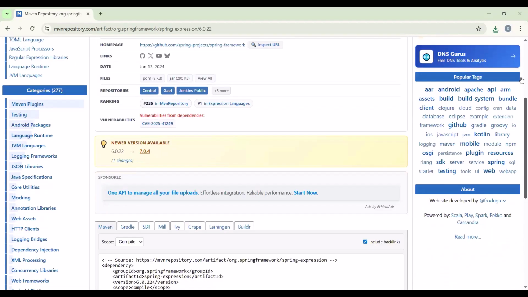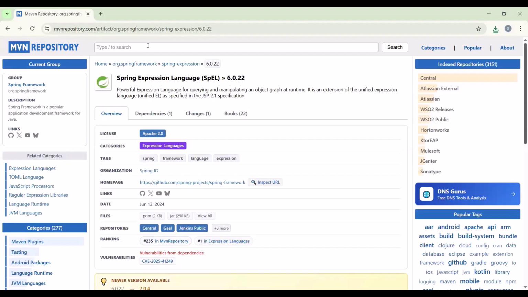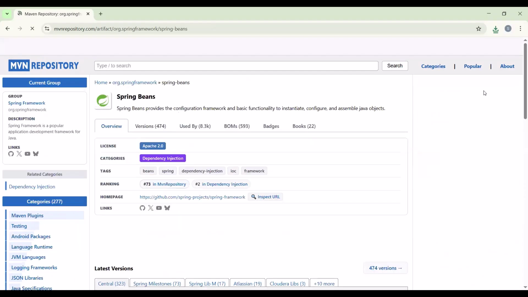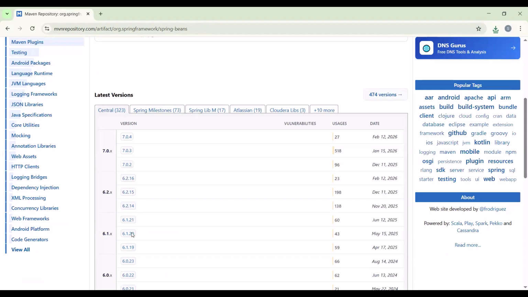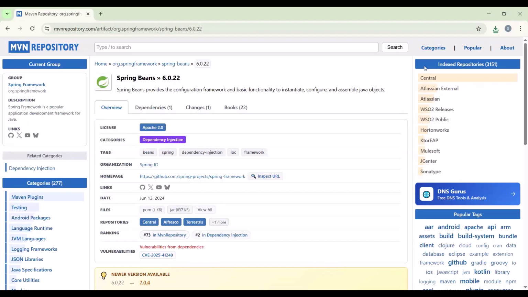Then what should I do? Jar file, okay? Is it okay? Then Spring Beans, right? Spring Beans, okay? This module, is it okay? Let me download these 6 module or 6 jar files. The version is 6.0.22, right? Okay, so I already downloaded these 6 jar files.